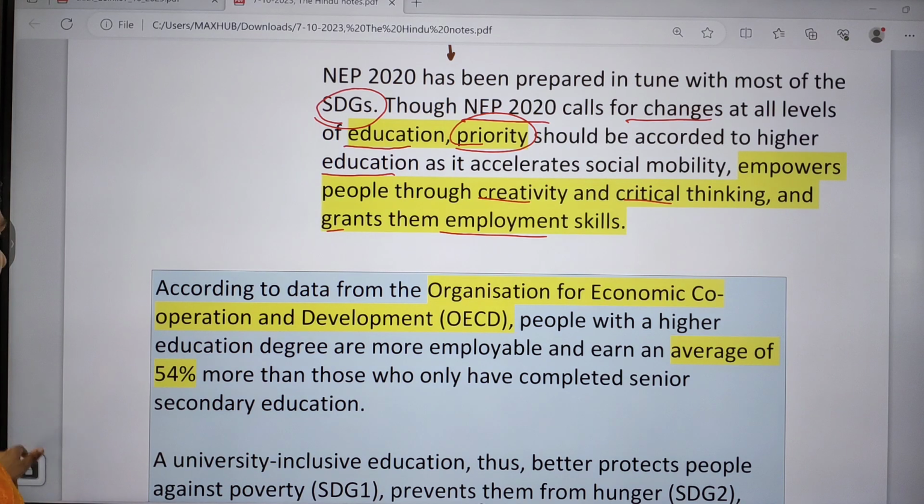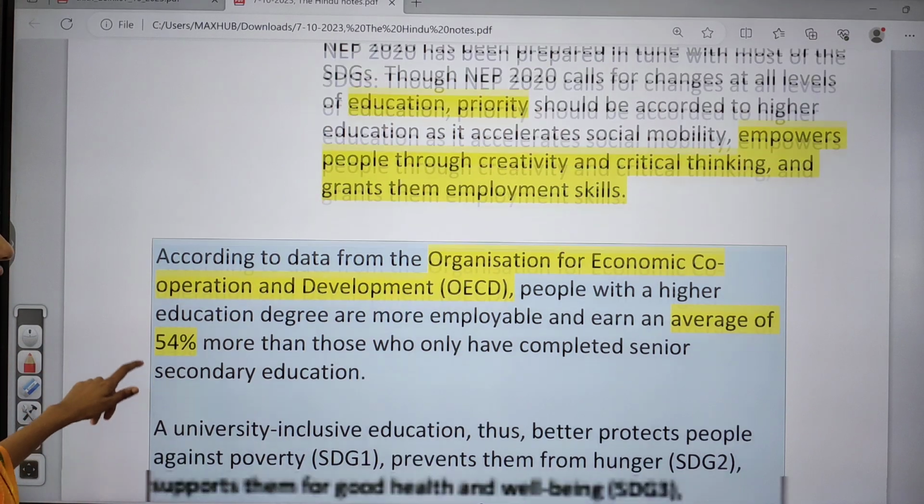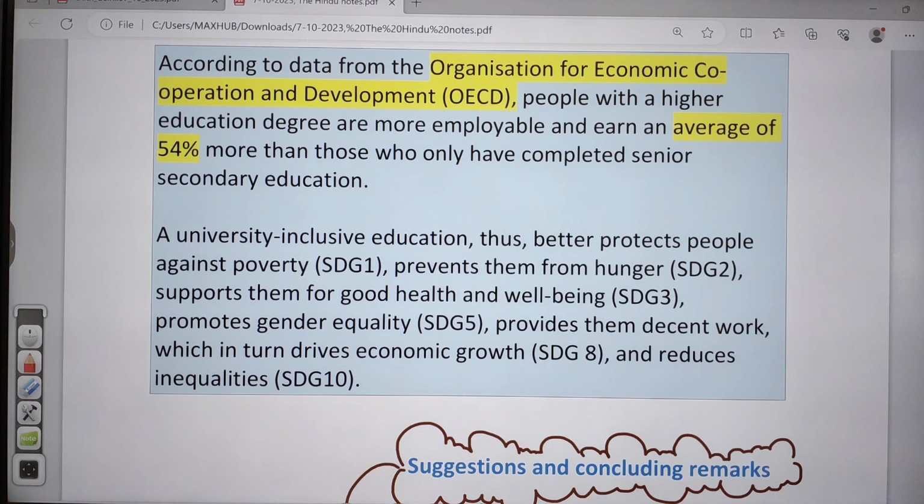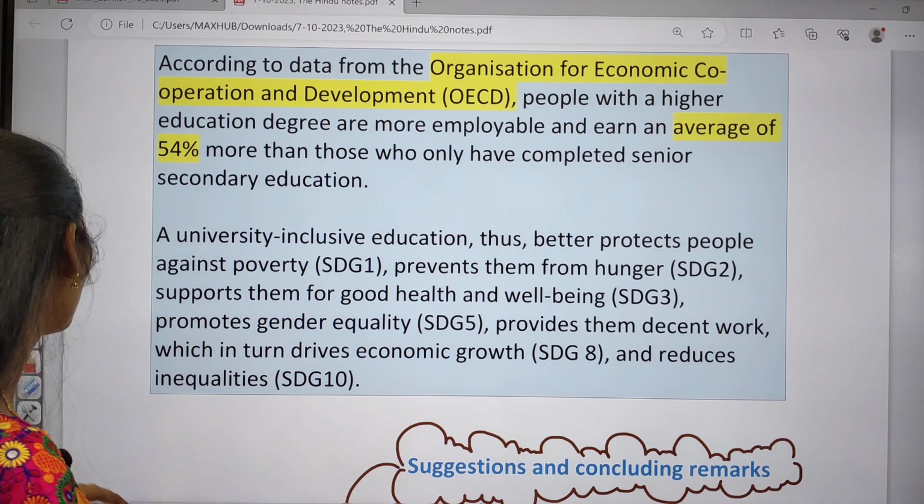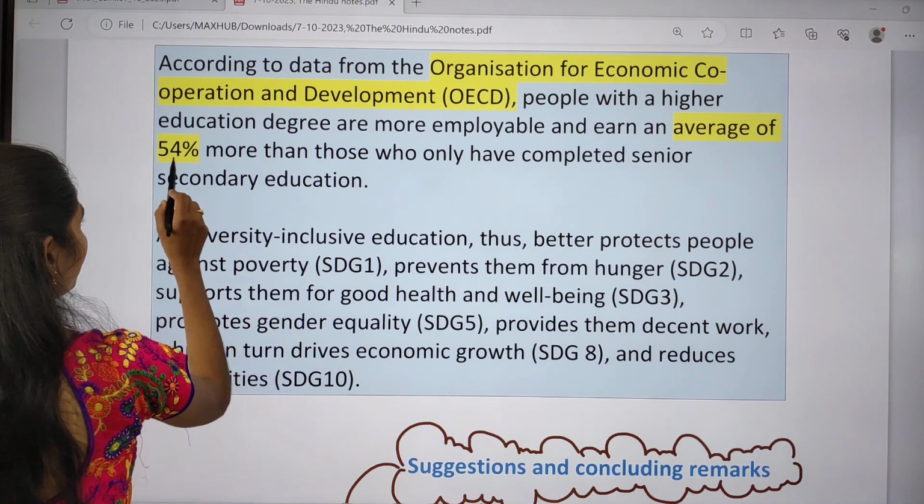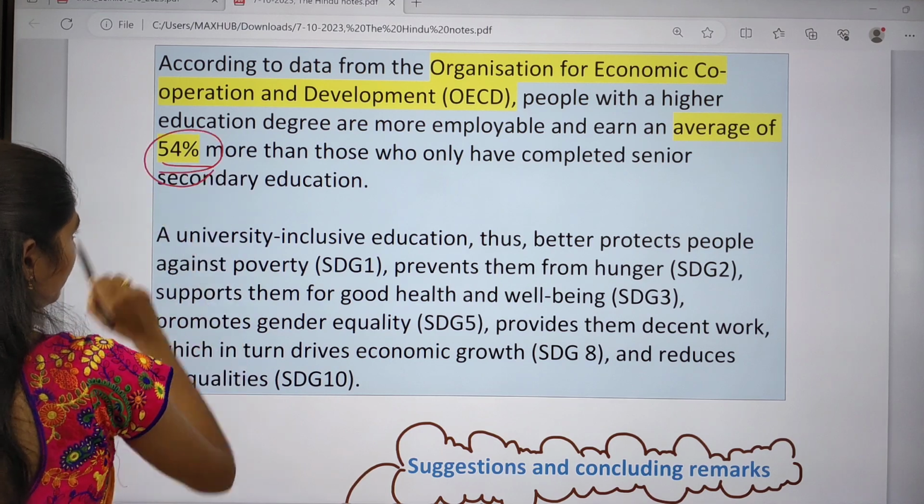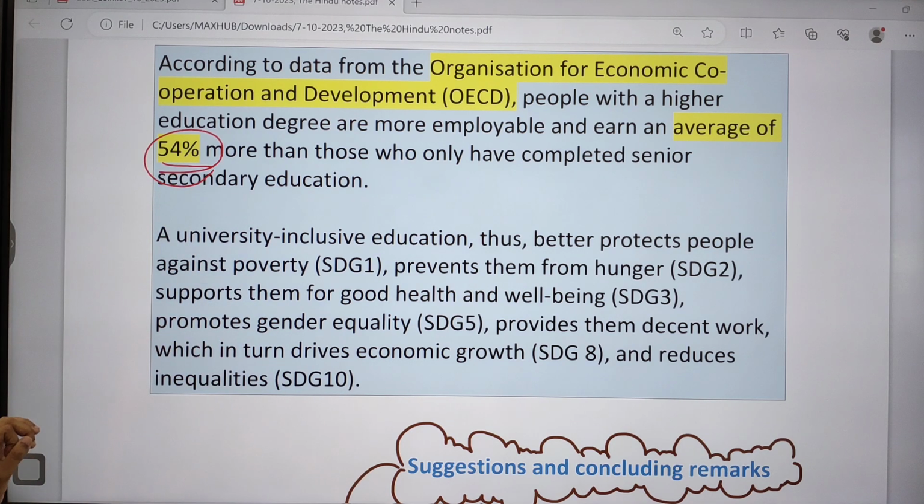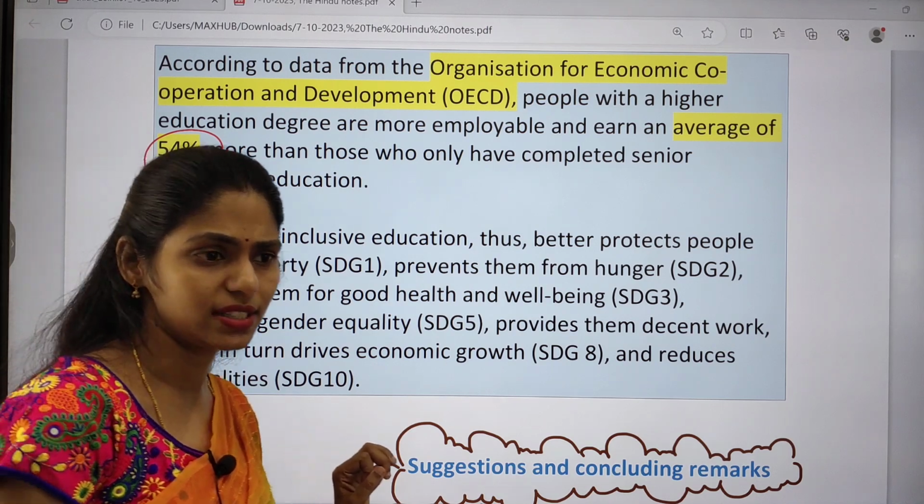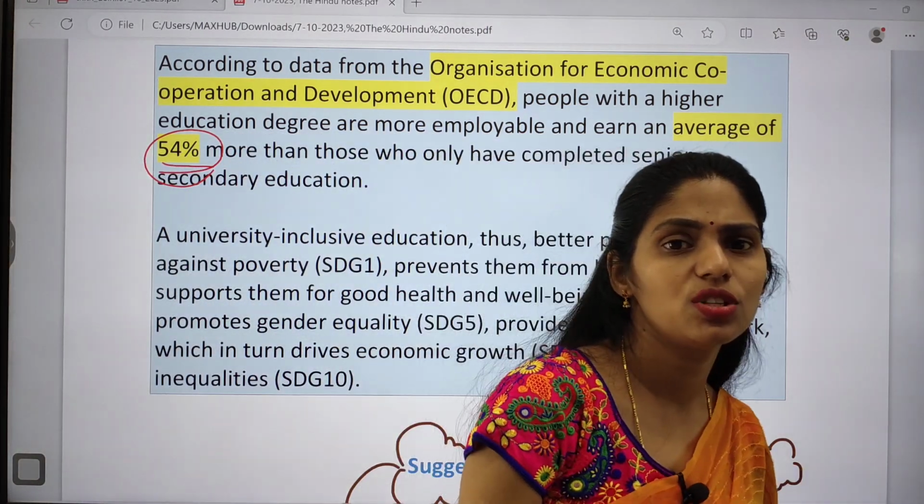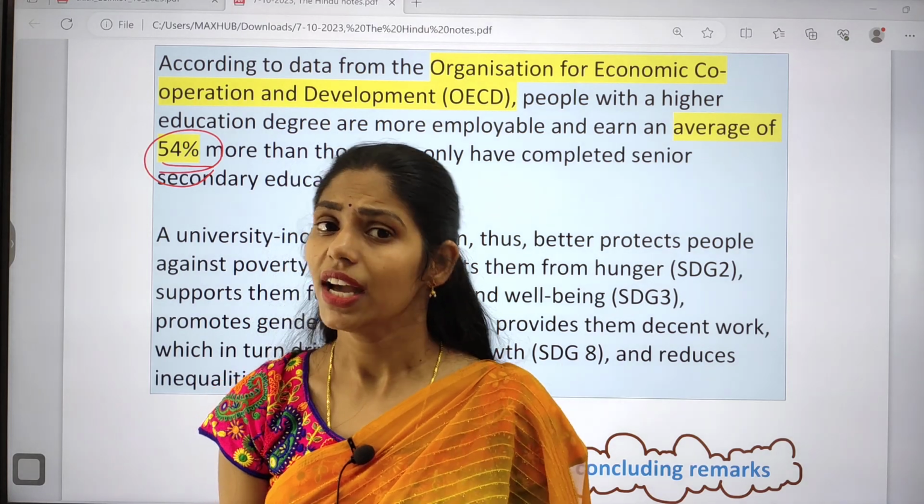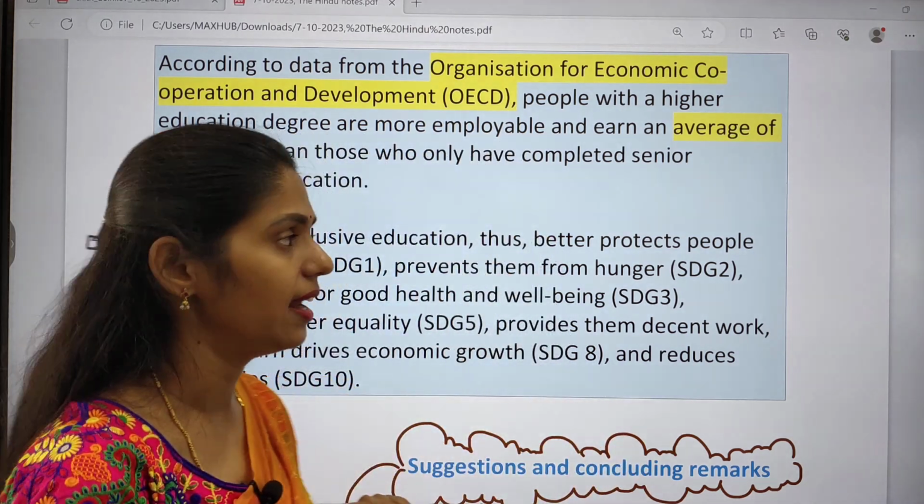And according to the OECD, people with a higher degree are more employable and can earn on average 54% more. Okay, so compare the people who completed only SSC with those who completed higher education: the higher education people will get a good salary.